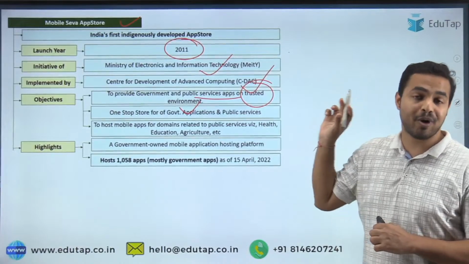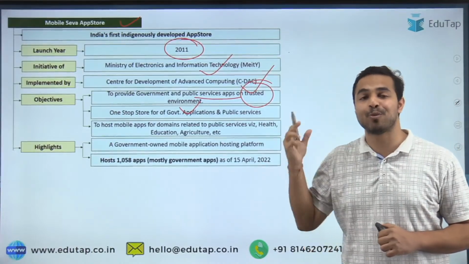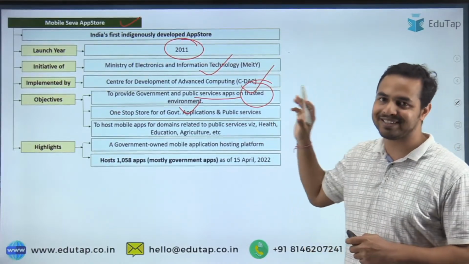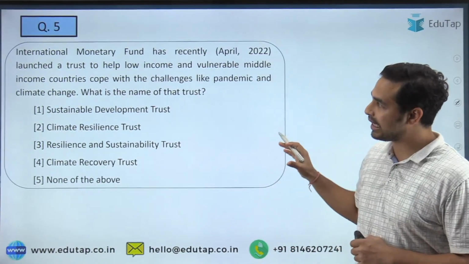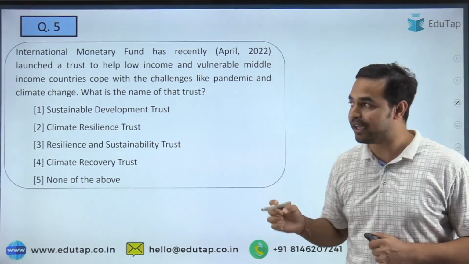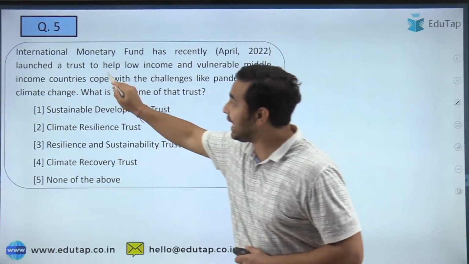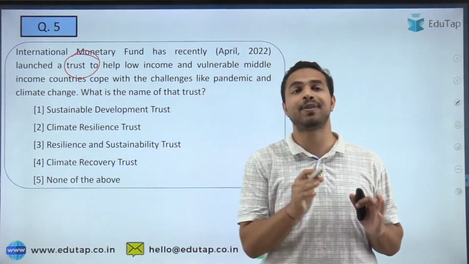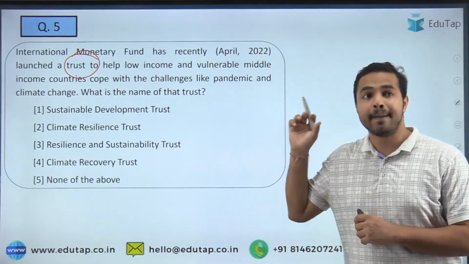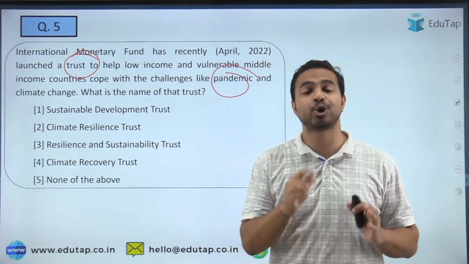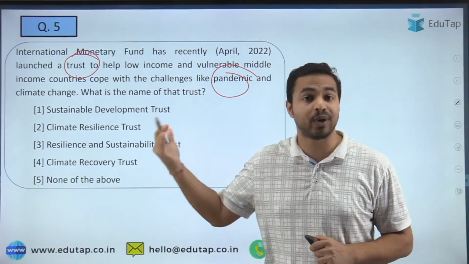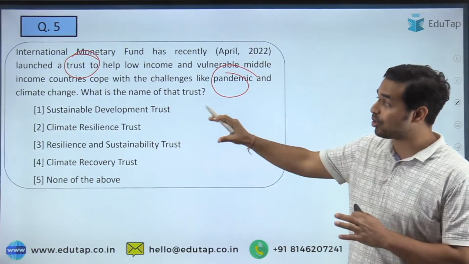So these are the important features that you must remember about the Mobile Seva App Store, and I hope that this is clear to all of you. Let's move on to the next question. So guys, here the next question is about the International Monetary Fund. तो International Monetary Fund ने recently एक trust launch किया था to help the low income and the vulnerable middle income countries, ताकि वो जो pandemic जैसे challenges हैं और जो climate change जैसे challenges हैं उनके साथ basically अच्छे से उनको face कर सके.